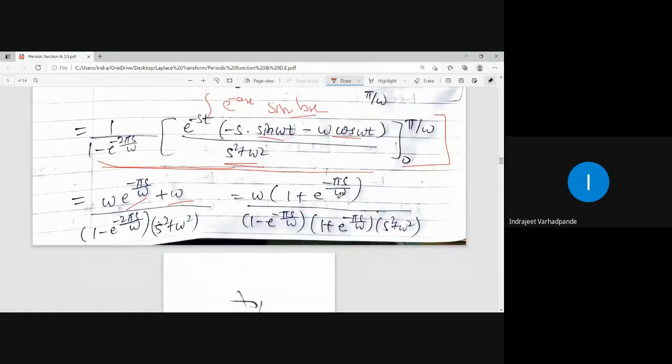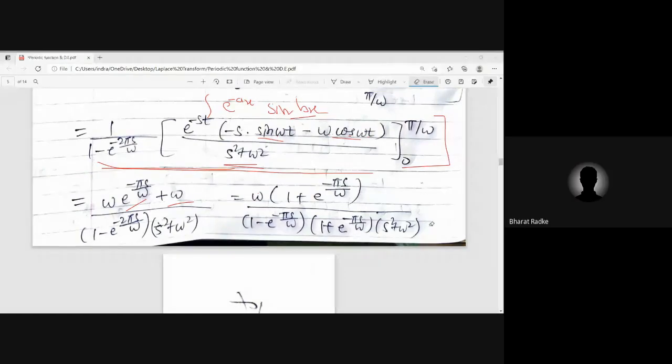Omega common, 1 plus e to the power minus pi s by omega. E to the power minus 2 pi s by omega is split as a square minus b square, a plus b, a minus b. So this will be 1 minus this, 1 plus this, s square plus omega square as it is. But this bracket can be cancelled, 1 plus e to the power minus pi s by omega. So the final answer that remains is omega upon 1 minus e to the power minus pi s by omega into s square plus omega square. Is the point clear? Yes, sir.